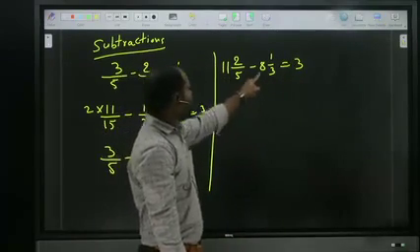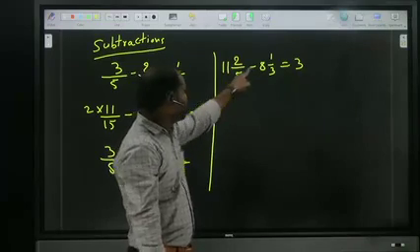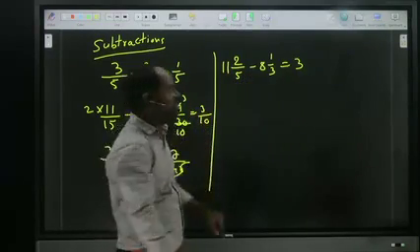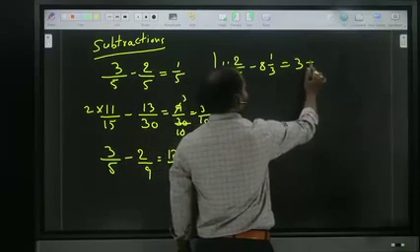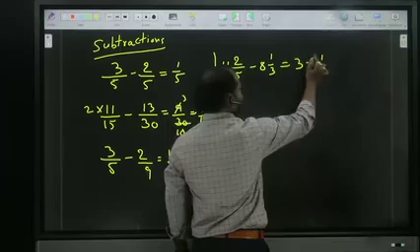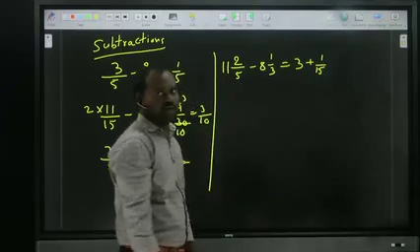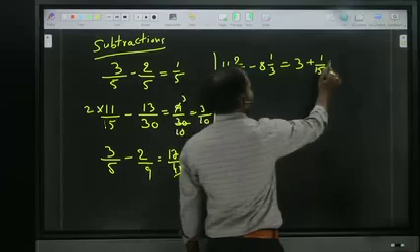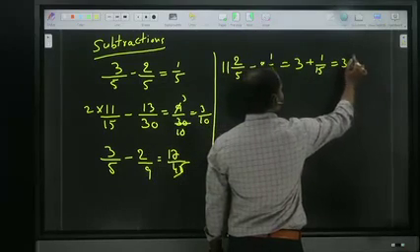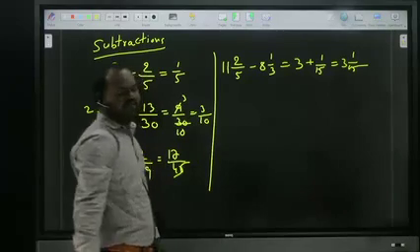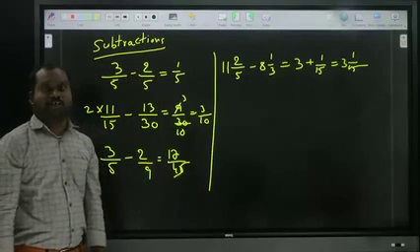Fractions. 3 twos are 6 minus 5. 6 minus 5, how much? 1. So, plus 1 by 5 threes, 15. Is it proper or improper? Proper. Proper means no problem at all. So, what is the answer? 3 1 by 15. Okay? 3 1 by 15. If it is proper, no problem at all.